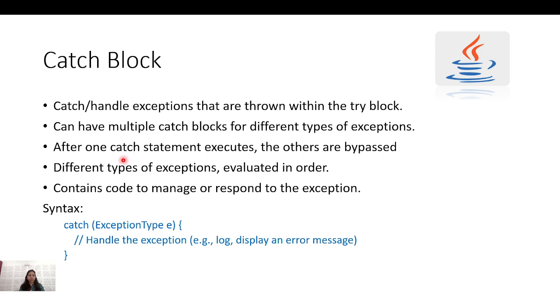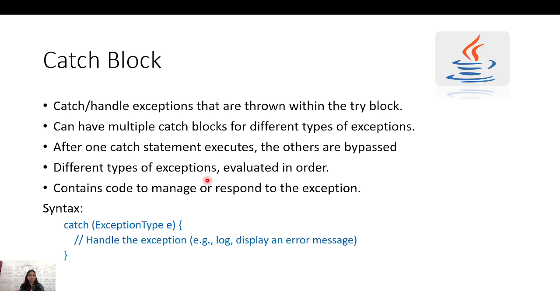Next is the catch block. The catch block will handle the exceptions that are thrown within the try block. It can have multiple catch blocks for the different types of exceptions. I can catch multiple exceptions here. After one catch statement, the others can be bypassed. If my exception is caught in the first block, the next catch will be bypassed. If it is not processed in my first catch, then I will go for the second catch or the third, and the further ones will be bypassed.